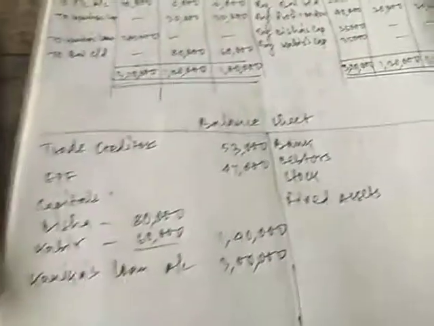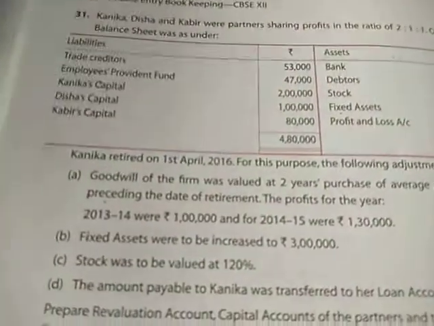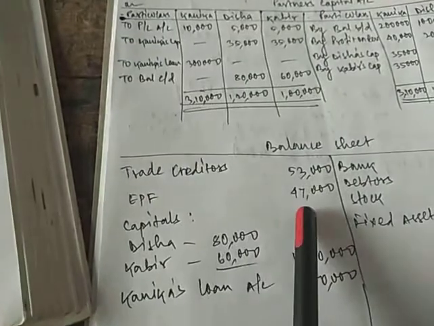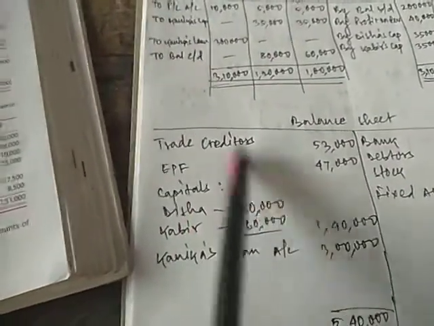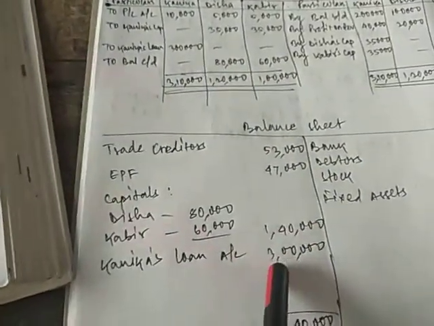And at last, if we prepare the balance sheet, now trade creditors as in the question remains same, 53,000, employees provident fund 47,000. This remains same. Capitals are now for only Desai and Kabir, 80,000 and 60,000 that we have calculated. Kanika's loan account is 3 lakh.